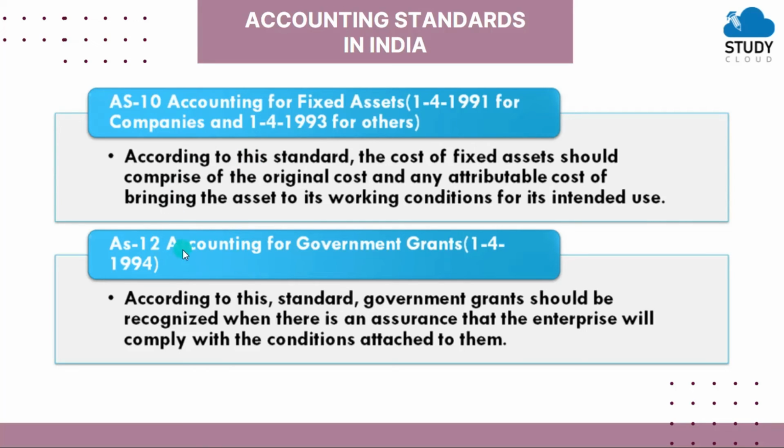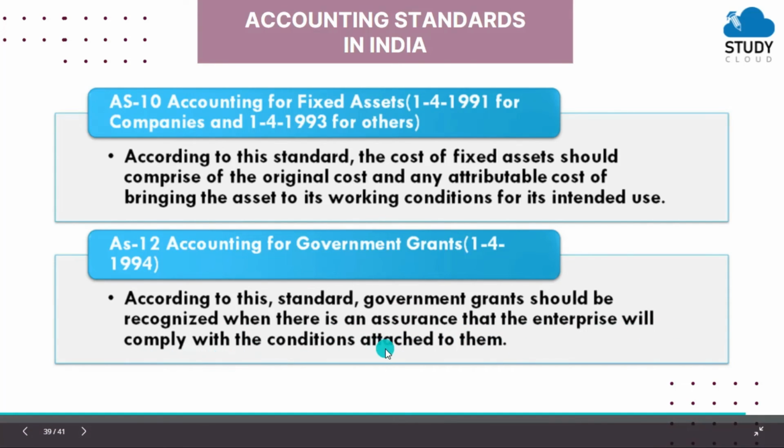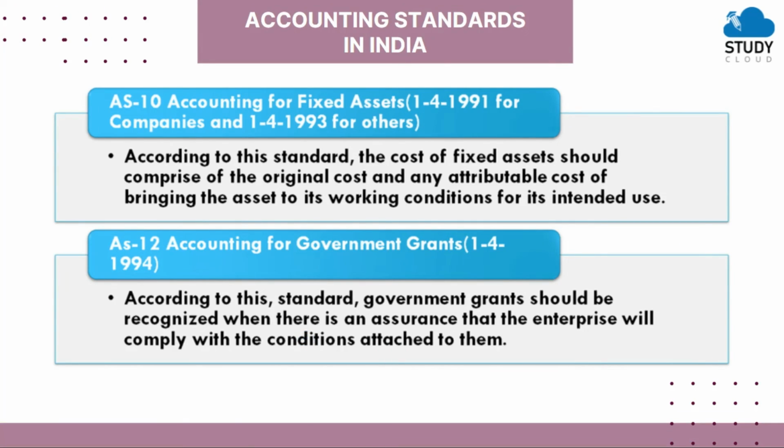Then AS12, accounting for government grants. According to this standard, government grants should be recognized when there is an assurance that the enterprise will comply with the conditions attached to them. So this standard deals with the accounting for government grants.